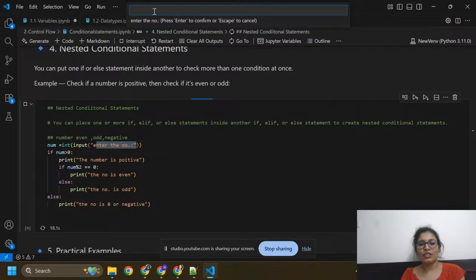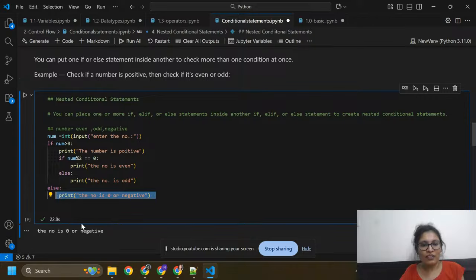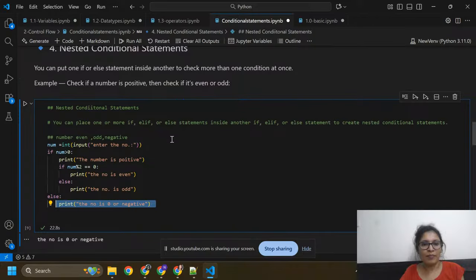If I enter -1 here, then enter, it will execute this condition: the number is 0 or negative. First of all, I got number equals to -1. Then I need to check the condition. Is -1 greater than 0?